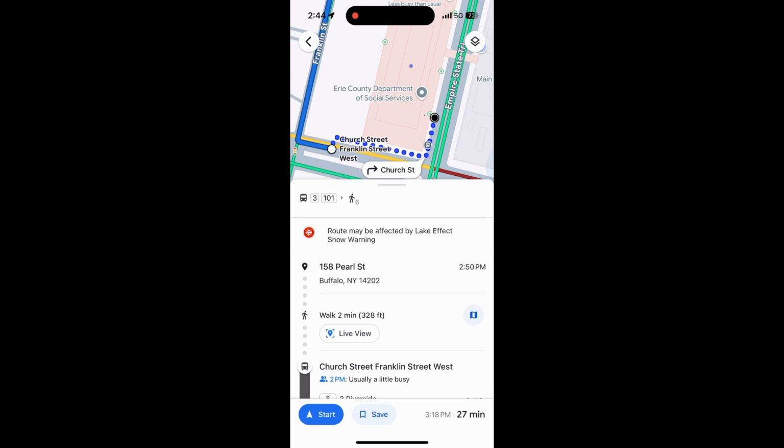Alternatively, if you look at the map, you can see the blue dots which show the directions you will need to walk to the bus stop. The little black dot is you. So you just have to follow that pathway to the stop and then wait for the bus.